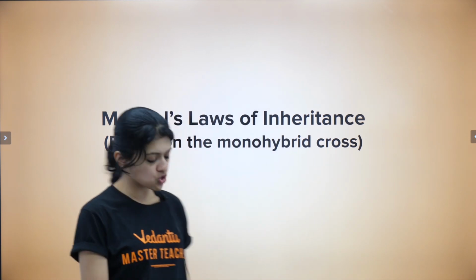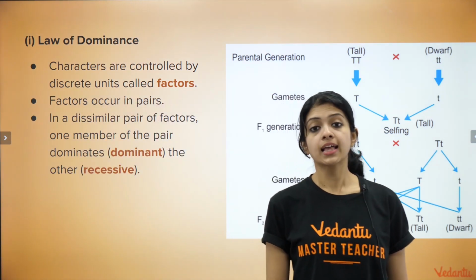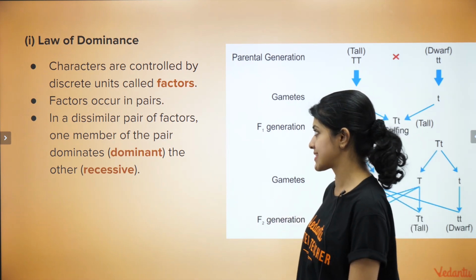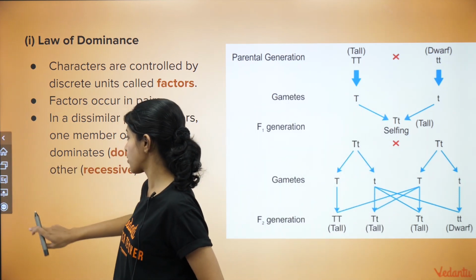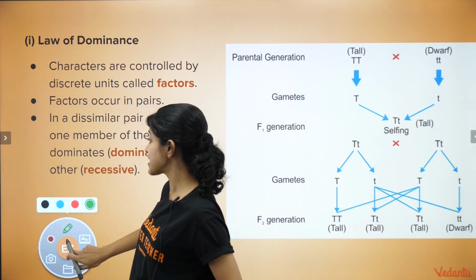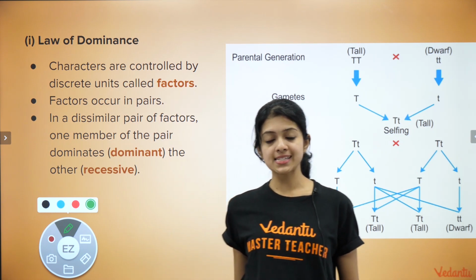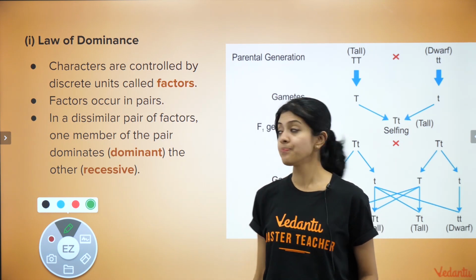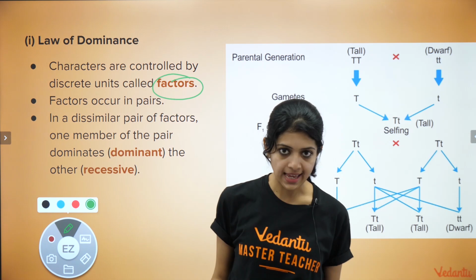Based on his observations on the monohybrid crosses, Mendel came up with 2 theories or 2 laws of inheritance. The first one of which is called the law of dominance. Now, what does the law of dominance state? It states that characters are controlled by discrete units called factors. Now remember, children, I told you that the terms genes and alleles had not been discovered or come up with around Mendel's times. Mendel used the term factors to refer to genes and alleles, both.